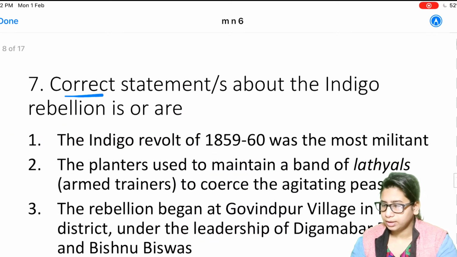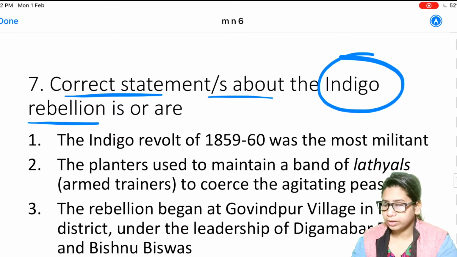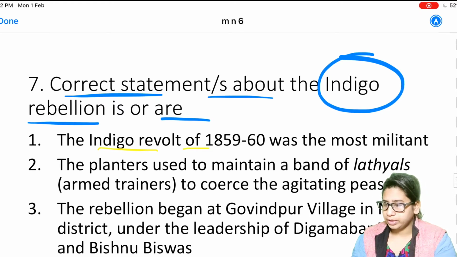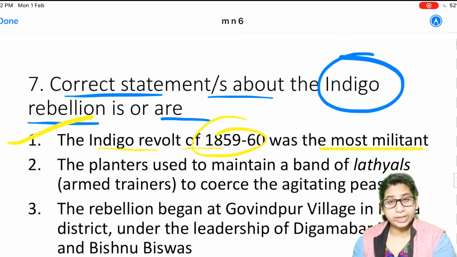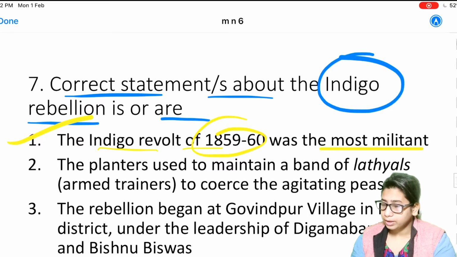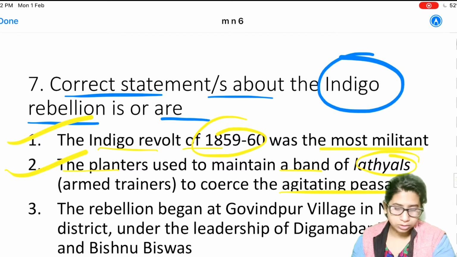Next question is, correct statements about the Indigo Rebellion is or are. Options are, the Indigo Revolt of 1859-60 was the most militant. Yes, this is true. It was very militant. The peasant group and the plantation owners were having a very violent tussle. The next option is, the planters used to maintain a band of Lathiyals. Yes, they were armed retainers. These Lathiyals were deployed by the planters to harass and coerce the agitating peasants. So this option is also correct.